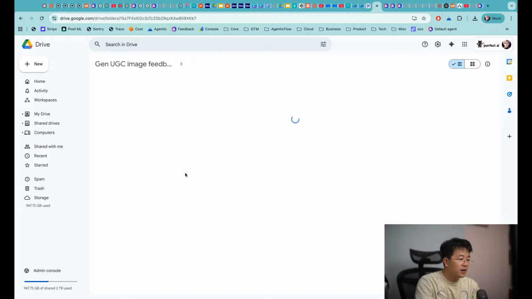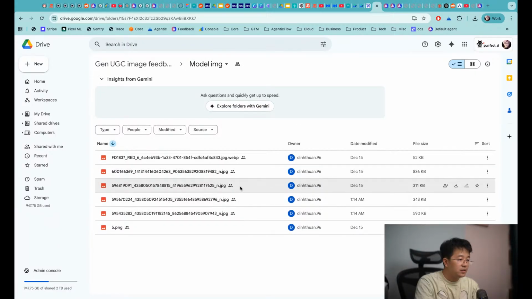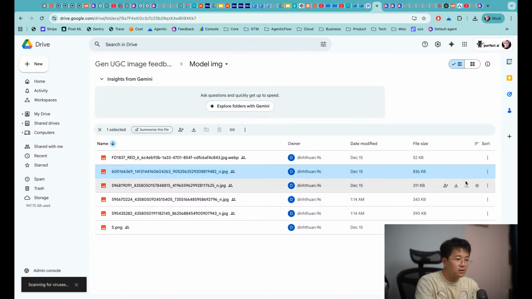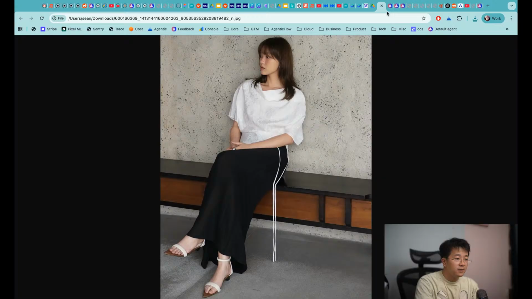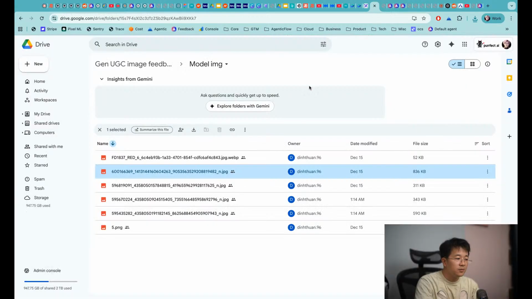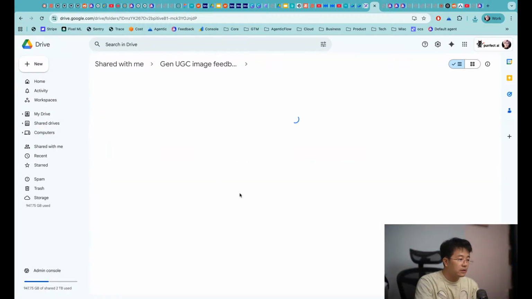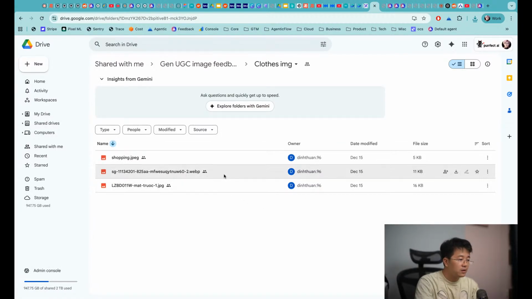Oh, we have some other images here. Maybe let me download one. Okay, let me take this picture of the model image. And for the second one, let's take some clothes.